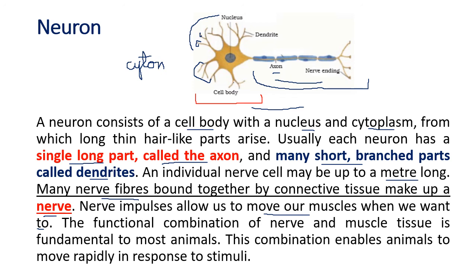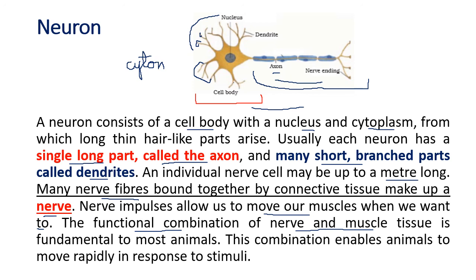So it is the functional combination, a combination of the nerve and the muscle tissue. So the nerve and the muscle tissue combine to make the movement in animals. So remember, the muscular tissue does the movement, but the information is provided by the nervous tissue.